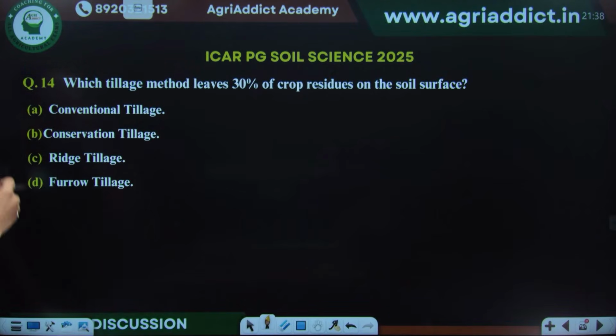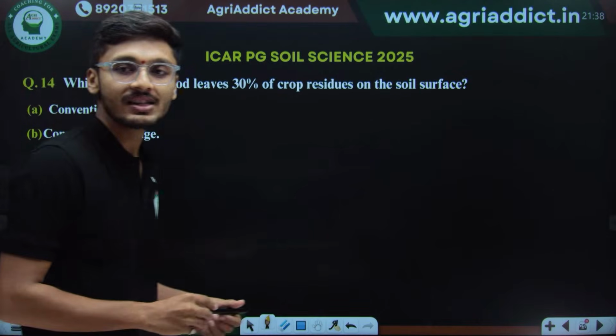So next question we have, which tillage method leaves 30% of the crop residues on the soil surface? So what will be the correct answer for this? Anyone?